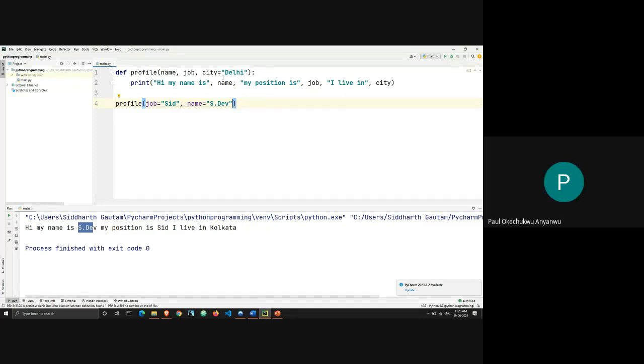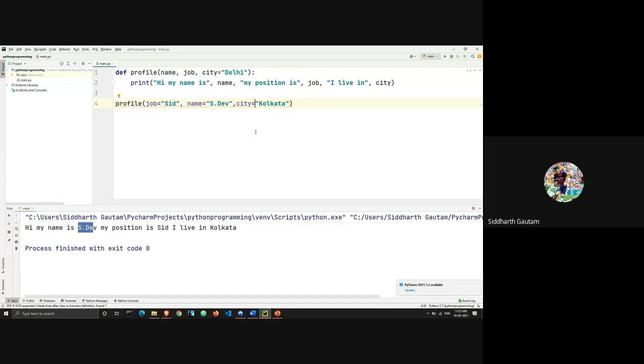In the function, you name job and city, you say Delhi. Also in the profile, no city equal to Delhi. Do we also need to equal it when you declare job equal to, name equal to, city equal to, do we declare city equal to up and also declare it down?